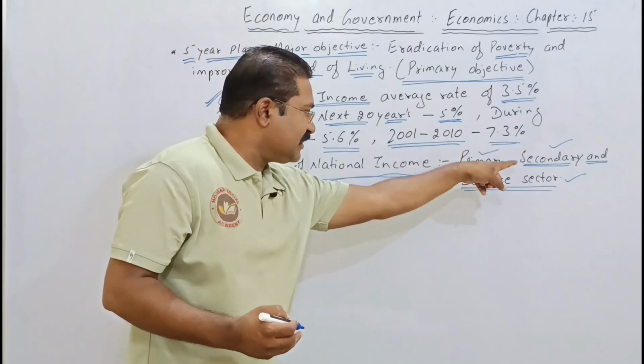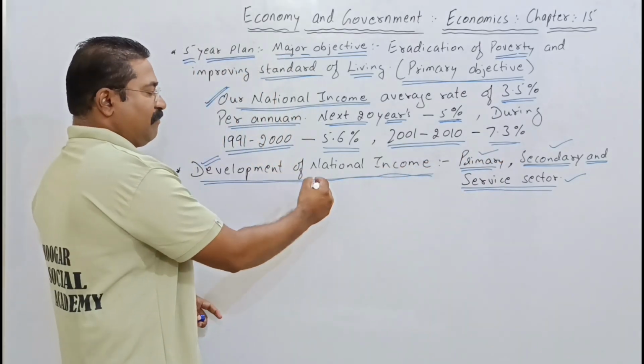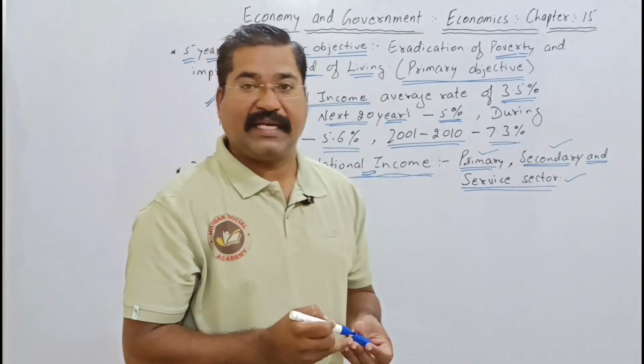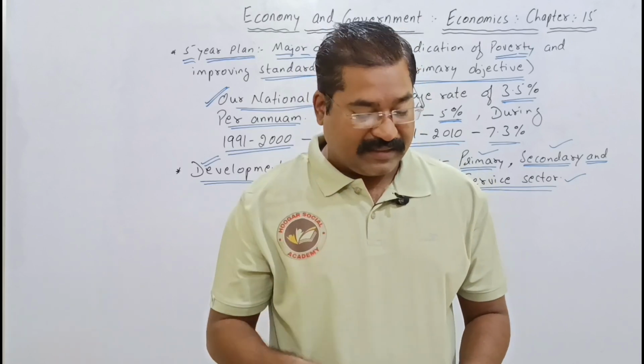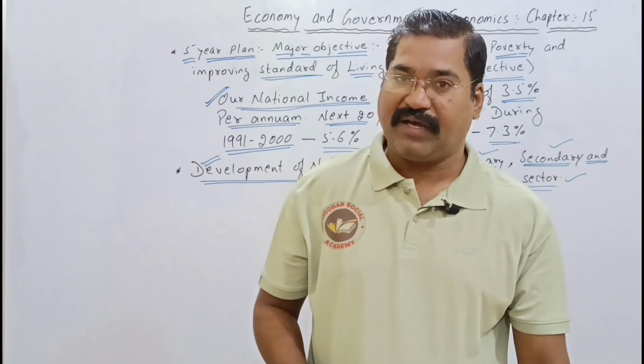If these three sectors grow, automatically our national income jumps, because these three contribute a lot to the development of the economy of a country.